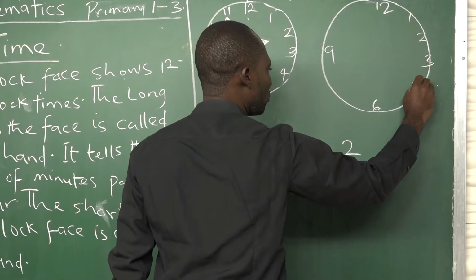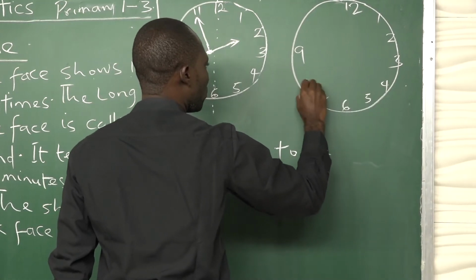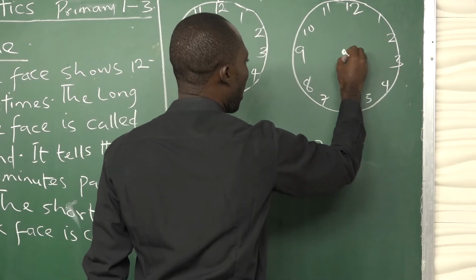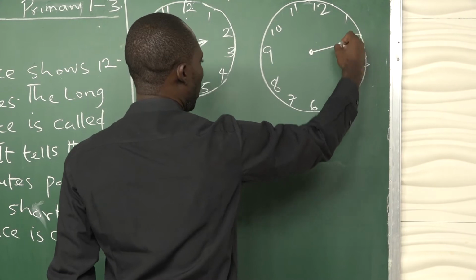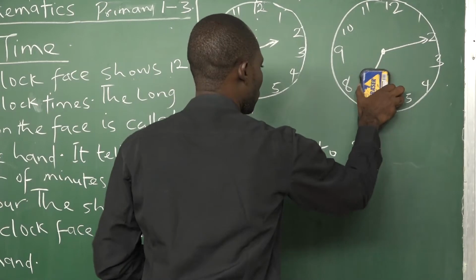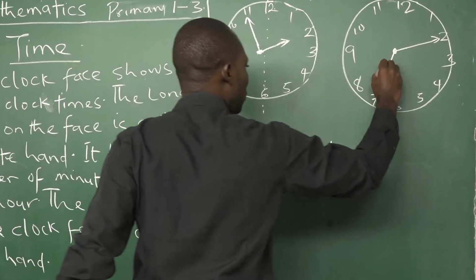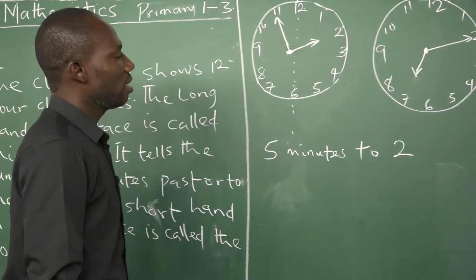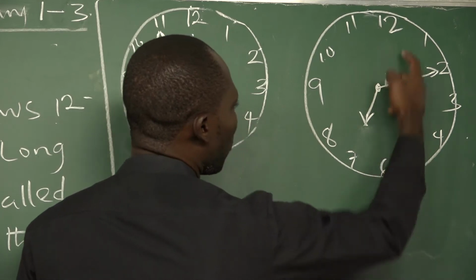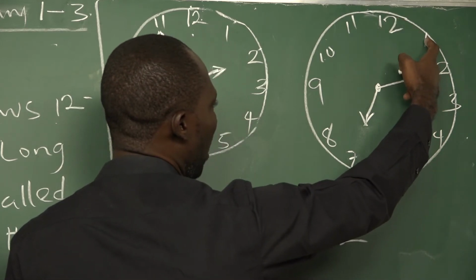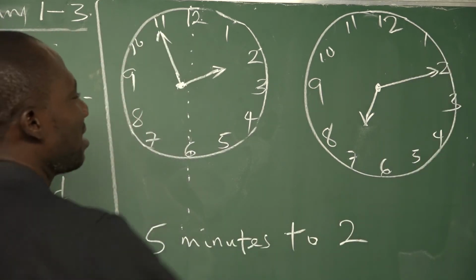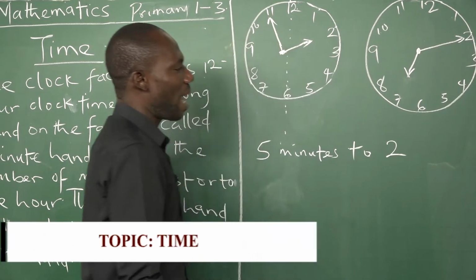Again, if we have the long hand pointing to 2 and the short hand pointing to 7, it then means this is 5. For this, we will write 1. From 12 to 1 is 5. From 1 to 2 is another 5. So it then means it's 10 minutes. 10 minutes past 7.